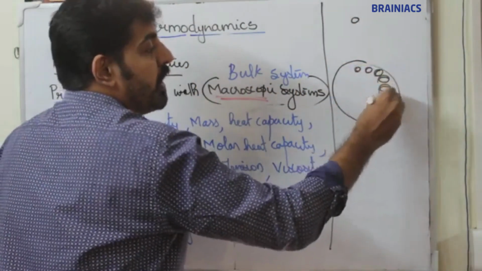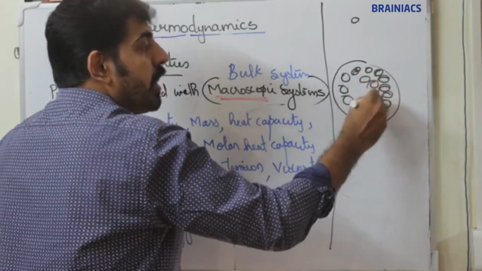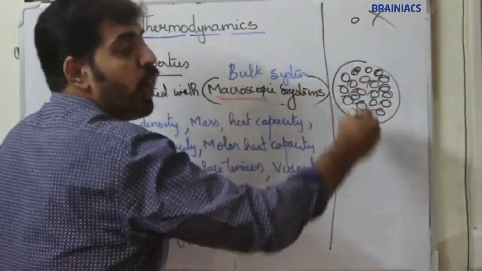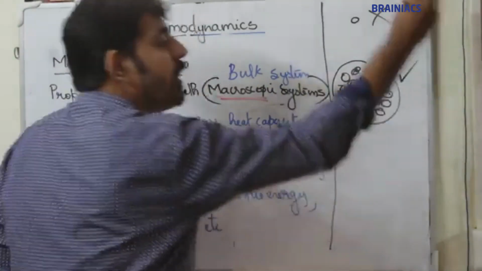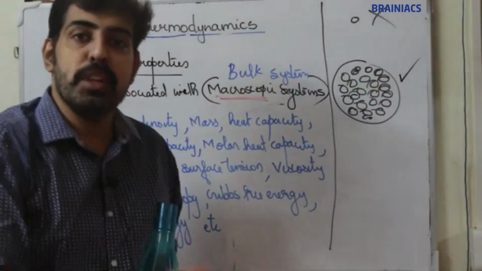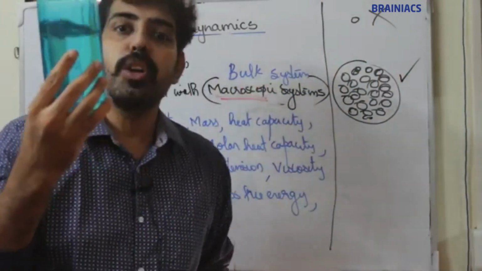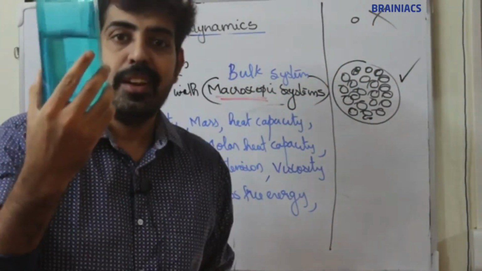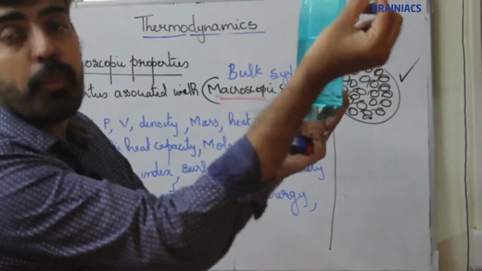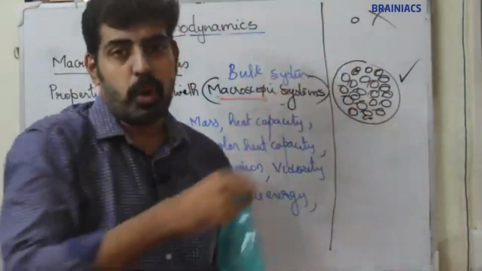In thermodynamics, we will not discuss a single molecule. We always consider a bulk of molecules. For example, consider all the examples we discussed earlier. First, a bottle filled with water. We are not considering a single water molecule. We are taking a bulk of water, which consists of a large number of water molecules.